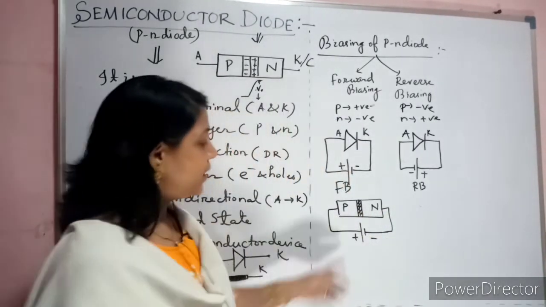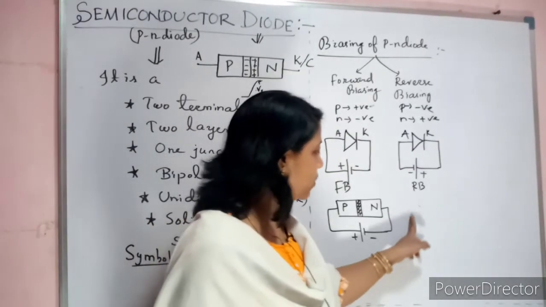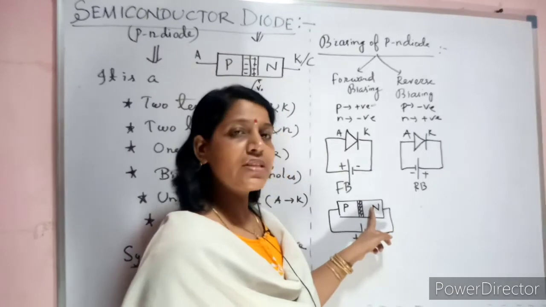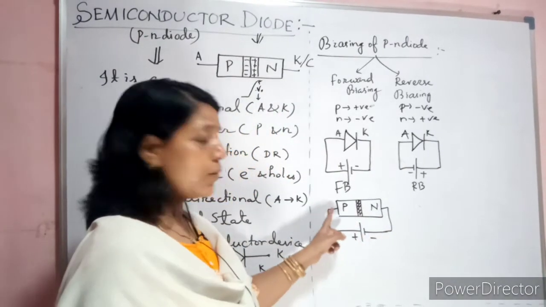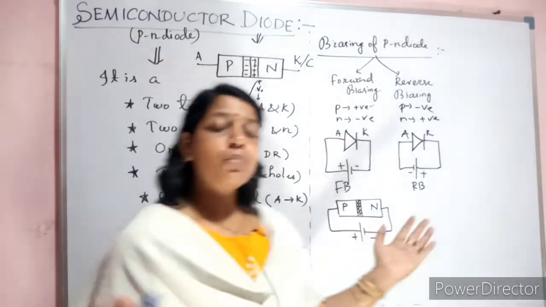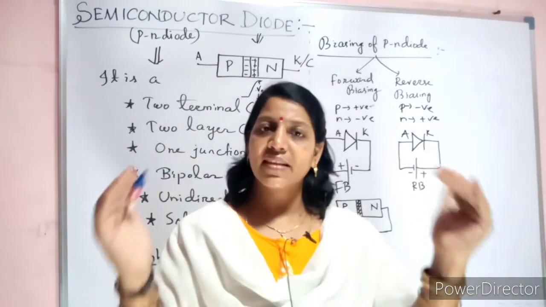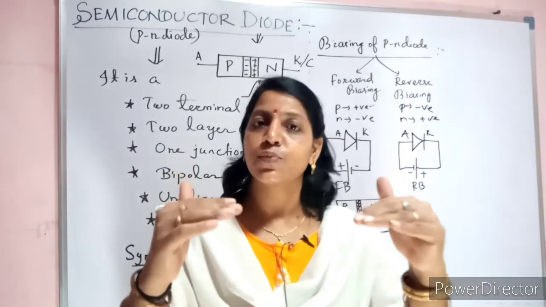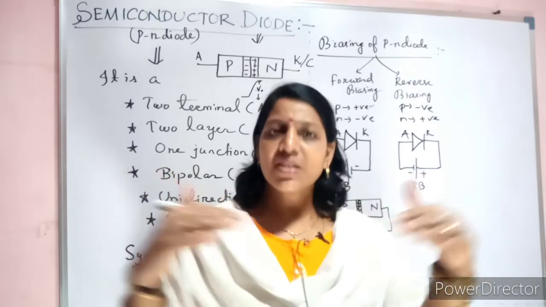So what will happen? This is positive you are giving, this is negative. So obviously electrons will go to this side. Already electrons are present. This side positive holes are there. Again you are giving positive. So what will happen? Both sides are getting a force. Already same charges are there. Again you are giving the same charge force. So what will happen? They will start to push towards each other.